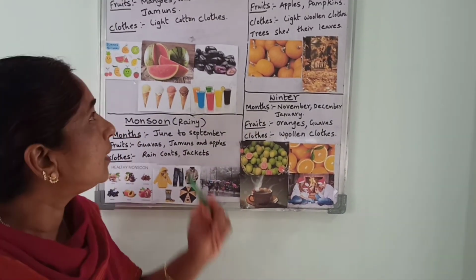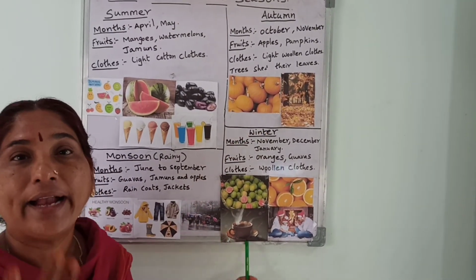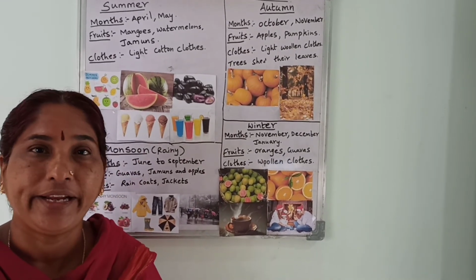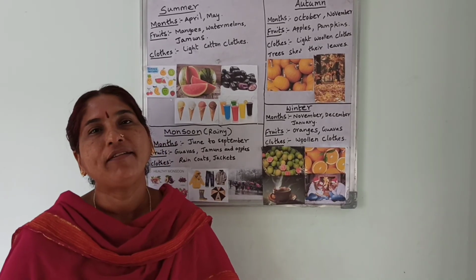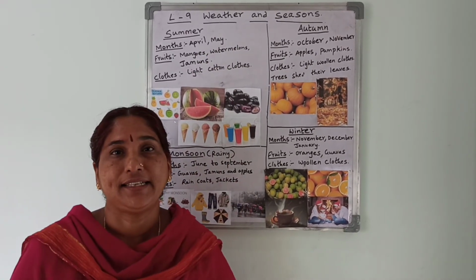What are those 5 seasons? Spring season, summer season, monsoon season, autumn and winter. So these are the 5 seasons of India. I hope you have understood the lesson number 9, weather and seasons.